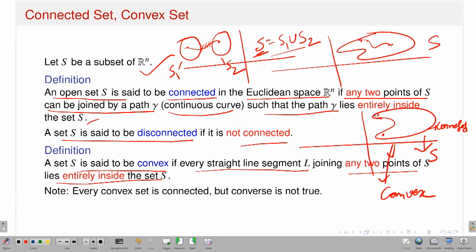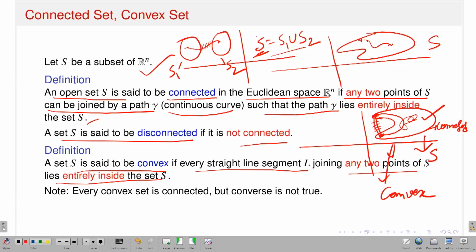That means I should join them by a path which lies entirely in the set. So this is the path I can draw, and it lies fully in that set, not an issue. So therefore this is connected. But what is the definition of a convex set? The line segment, that means if I draw a line here between this point and that point, this portion of the line segment lies outside the set. So therefore this set is a connected set, but it is not a convex set.